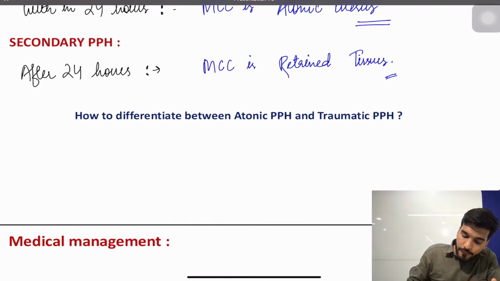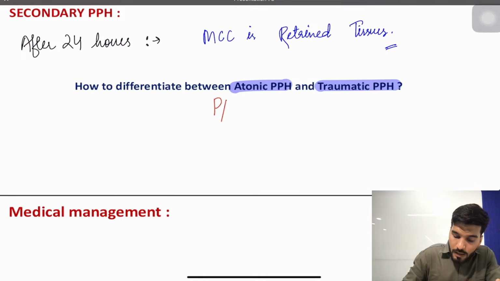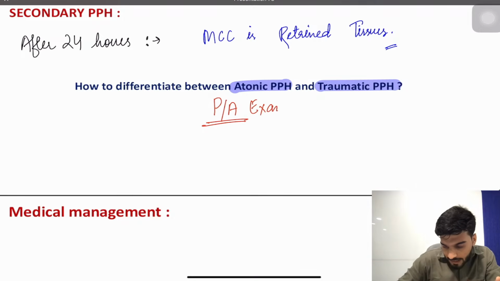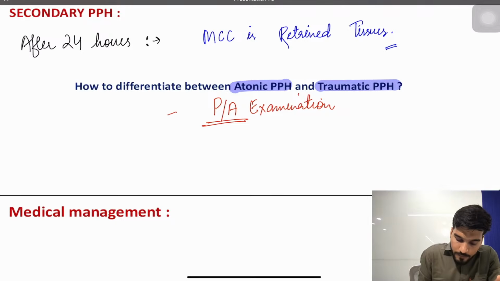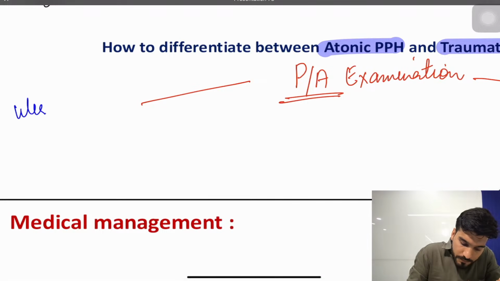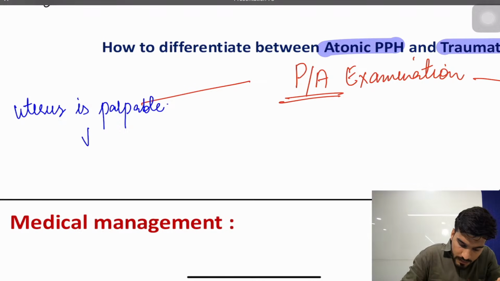Okay, now how to differentiate whether the PPH is atonic PPH or traumatic PPH? We go for a per abdominal examination. On per abdominal examination, if the uterus is palpable, the answer is traumatic PPH.